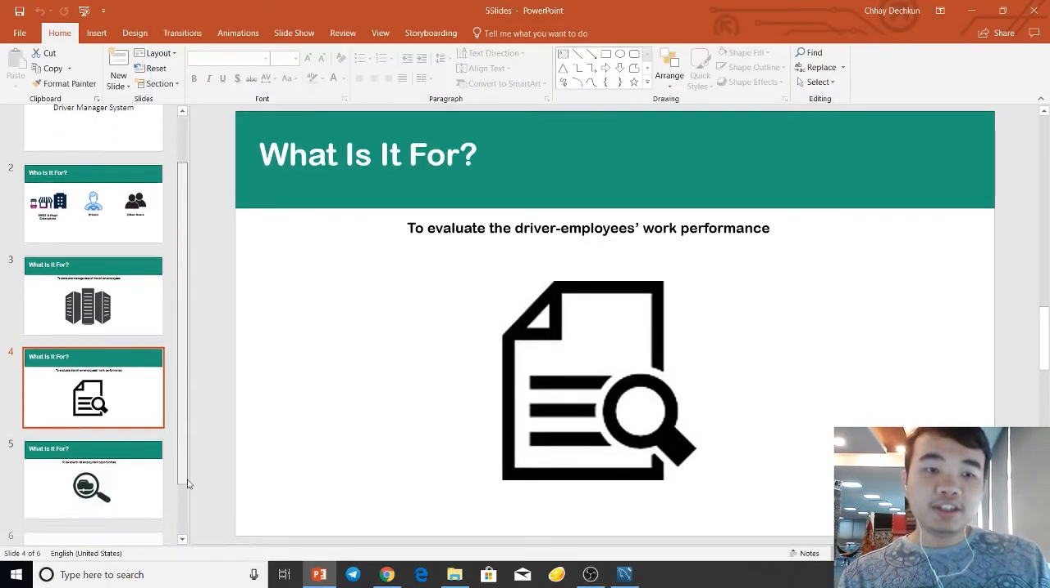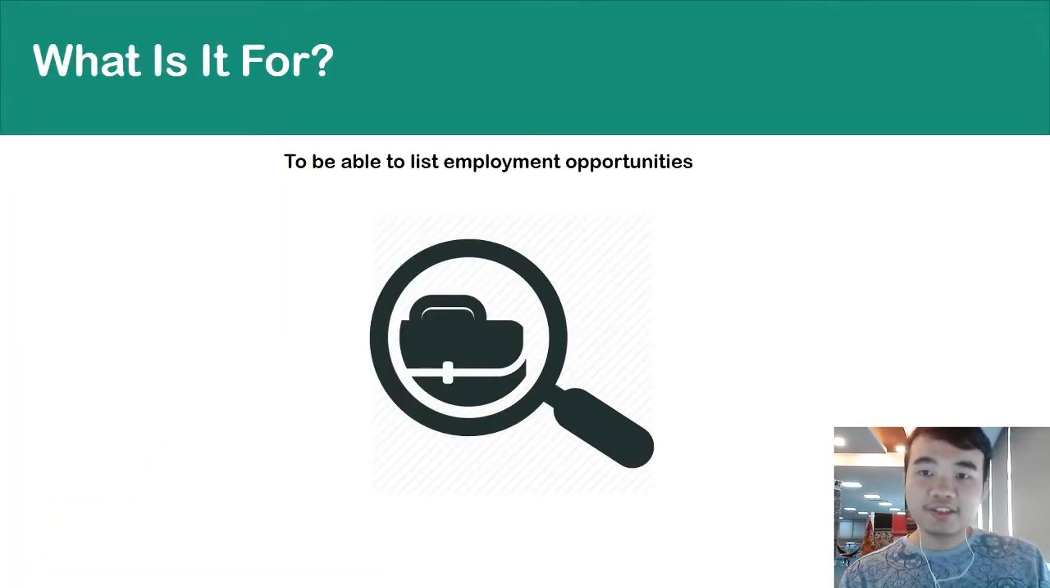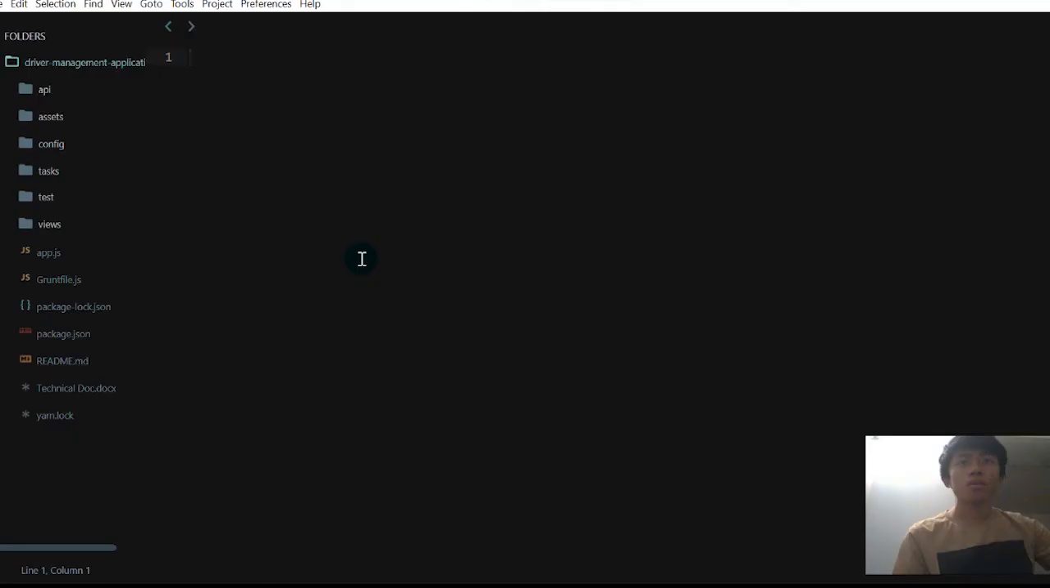And the last one is that the driver employees that sign up in our DMS can also search for any other employment opportunities like we mentioned before. They can use our DMS in order to search for any vacant positions that are offered by other companies. So this is my turn.